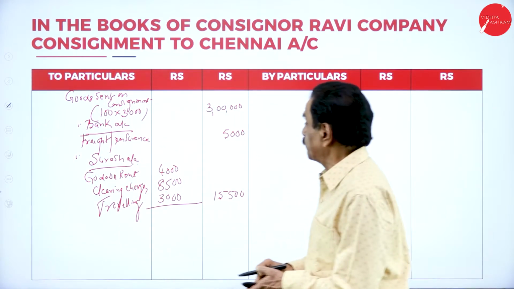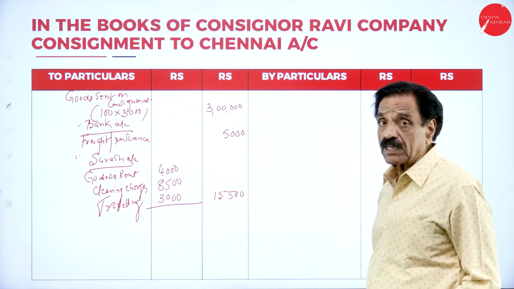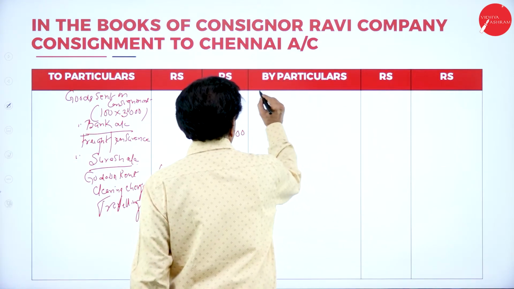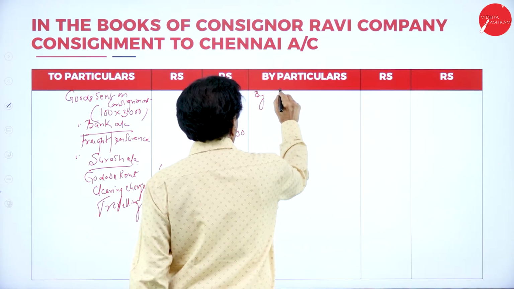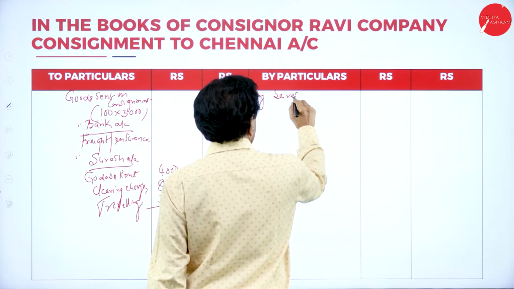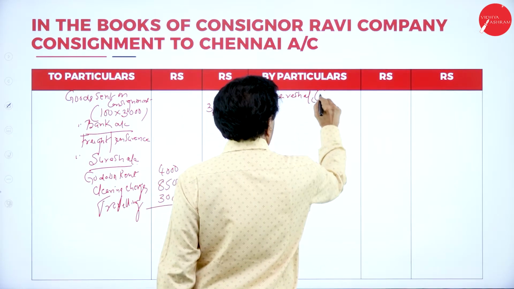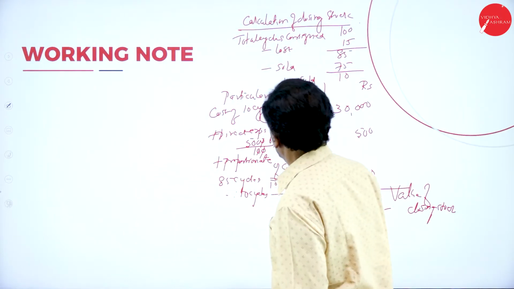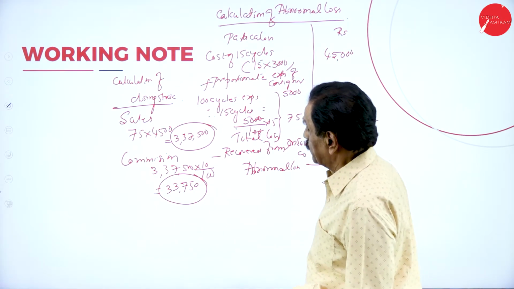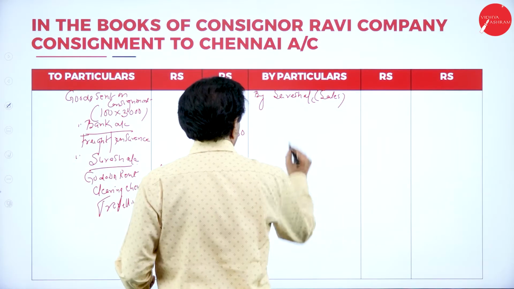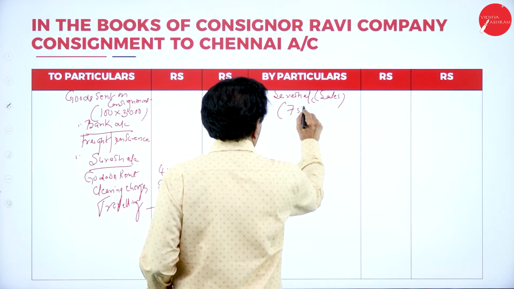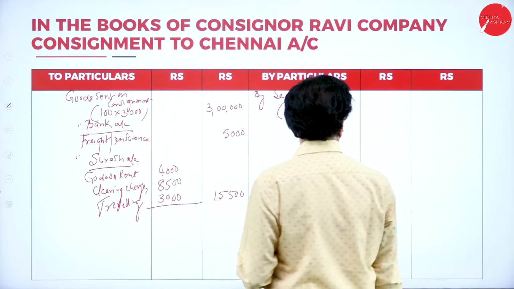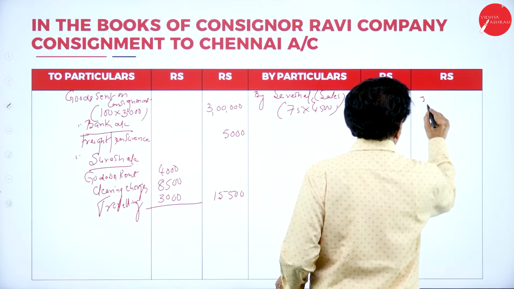This is the cost of the goods. This is expenditure of the consignor. This is expenditure of the consignee by Suresh company, by Suresh account. In the bracket, sales. How many cycles sold here? 75 cycles at the rate of 4,500. 3,37,500.